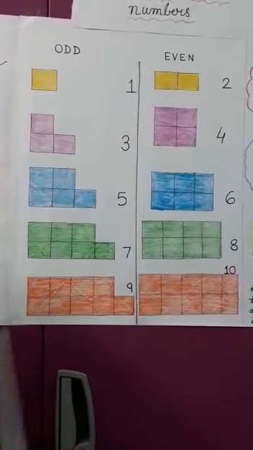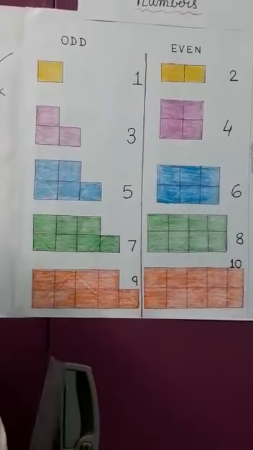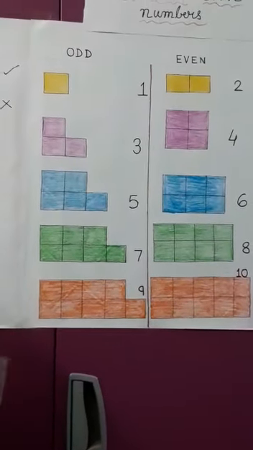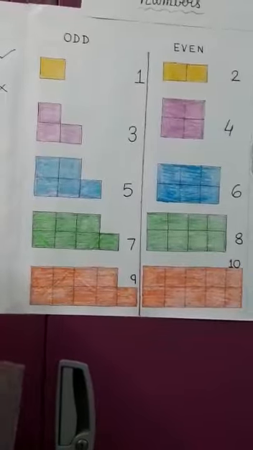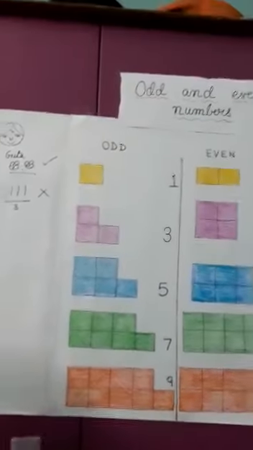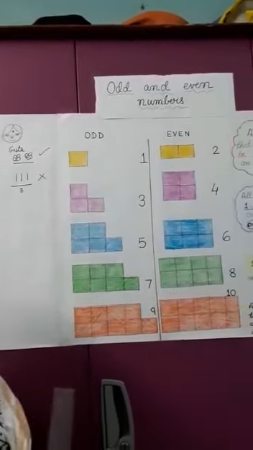Now this, I think, is clear from 1 to 10. Now you will ask a question: ma'am, okay, 1 to 10 we have understood odd and even, but what about big numbers?